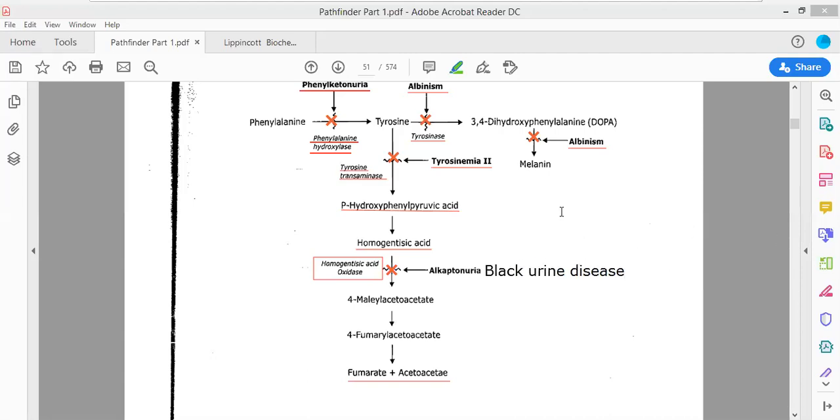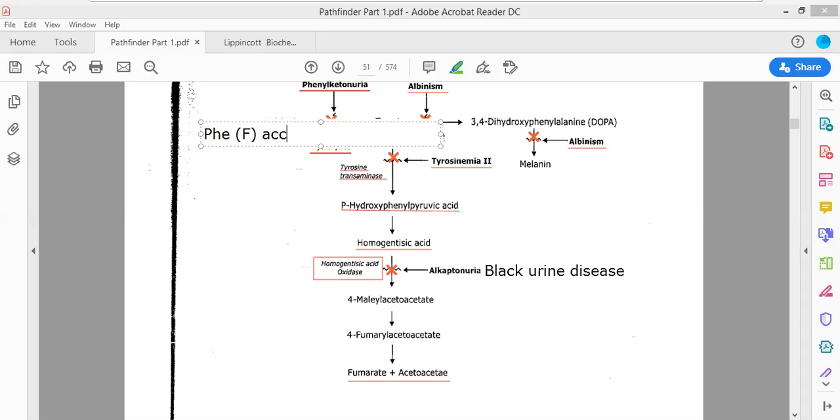All these diseases are being produced. Now, looking at Lippincott, you can get the structures of phenylalanine. Now, see what happens in the case of phenylalanine hydroxylase deficiency. This phenylalanine gets accumulated in the body. Phenylalanine accumulates. So I should just write PHE and in brackets F.